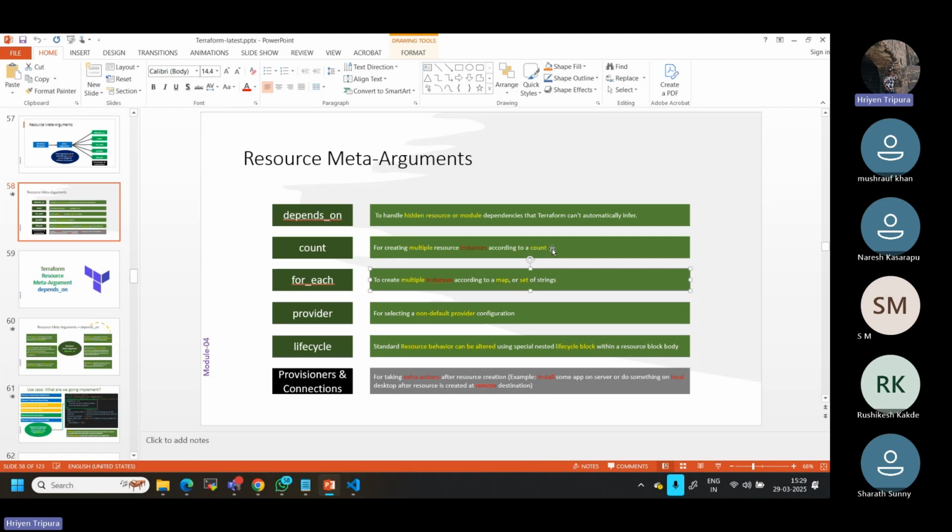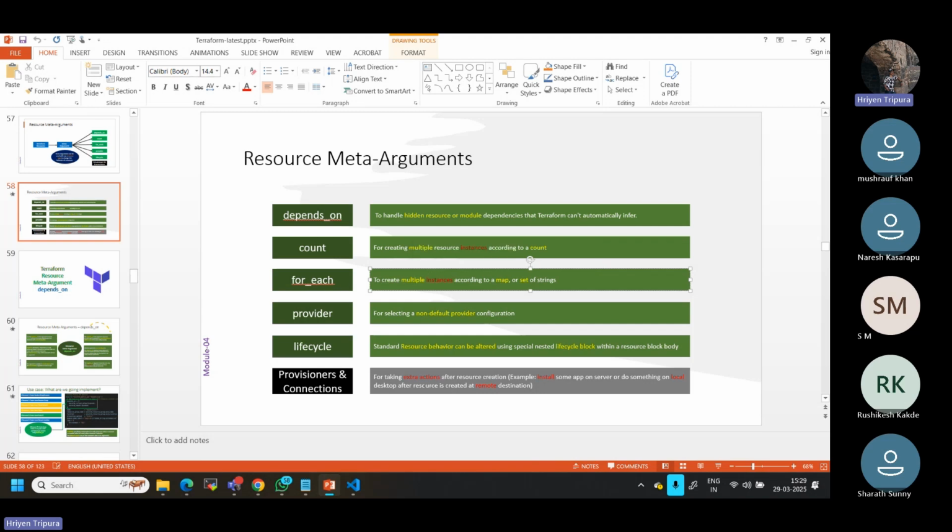But in the for_each case, it's not like that. There is no defining the number of resources you want. It depends on how you define the map. If you define 2 entries, 2 resources will be created. If you have 3 different key-value pairs, then 3 different storage accounts or any other resources are going to be created, or it could be strings. We will see this also.